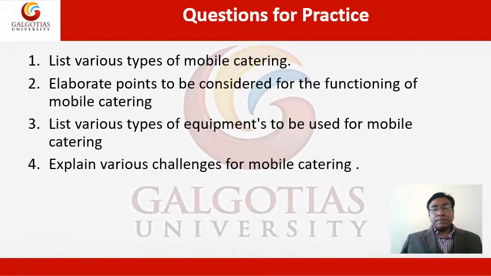So those were some questions for practice. First, list the various types of mobile catering. Second, elaborate points to be considered for the functioning of mobile catering. Third, list various types of equipment to be used for mobile catering. Fourth, explain various challenges for mobile catering.